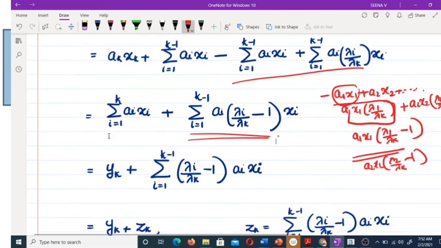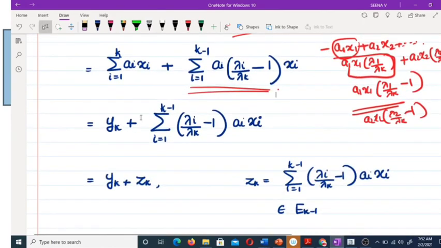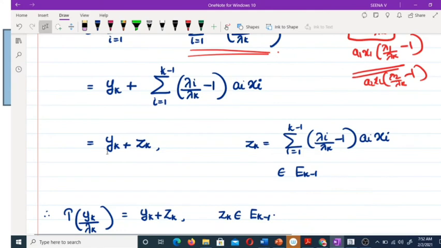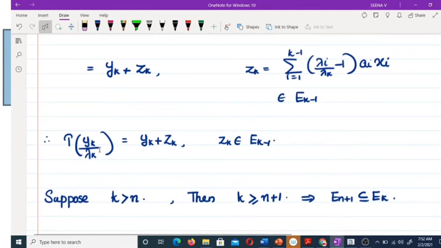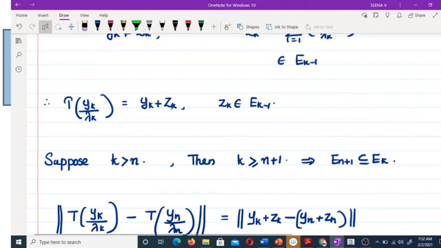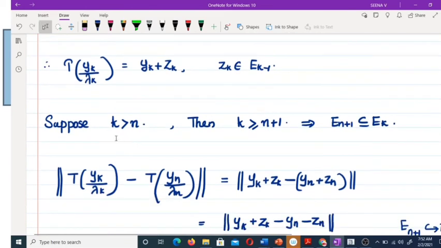So this is actually y_k plus this one, that is y_k plus z_k, and z_k is this one, and clearly this is in E_{k-1}, because it is a linear combination of x1, x2, etc., x_{k-1}, which spans E_{k-1}. So T of (y_k by lambda_k) equals y_k plus z_k, where z_k belongs to E_{k-1}. Suppose k is greater than n, that means k is greater than or equal to n plus 1, that is E_{n+1} is contained in E_k. In general, you can say E_n is contained in E_{k-1}.